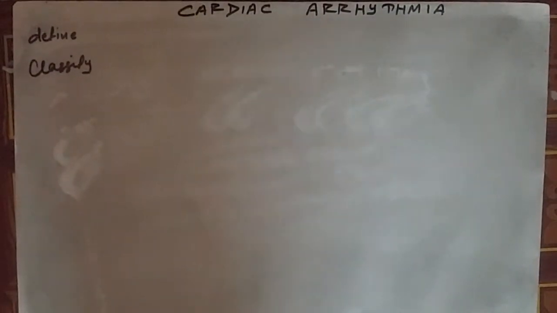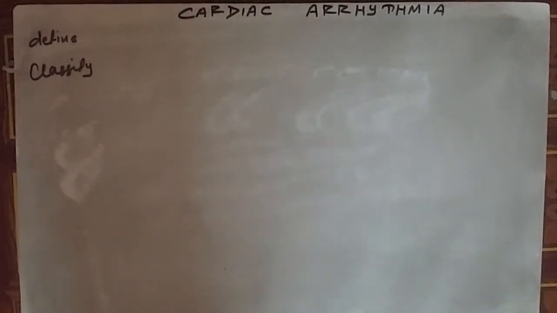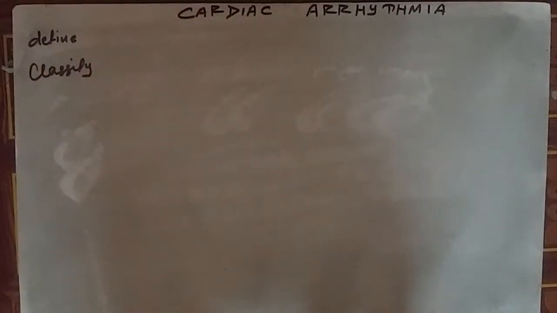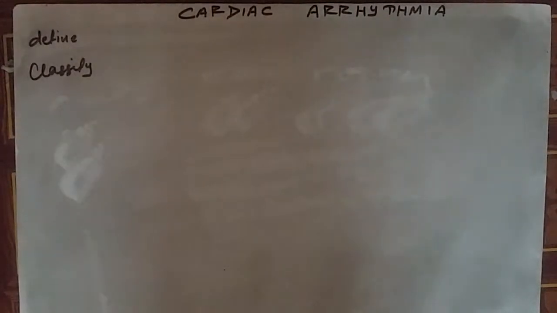Welcome to the third section of the cardiology, and in this section we are going to study about the diseases in the cardiology. We will start from the cardiac arrhythmia, then we will proceed to the ischemic heart disease, inflammatory heart disease, congenital heart disease, and all the small topics related to the cardiology section. Now we will start with the cardiac arrhythmia.